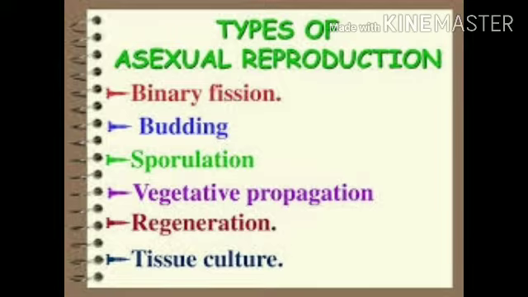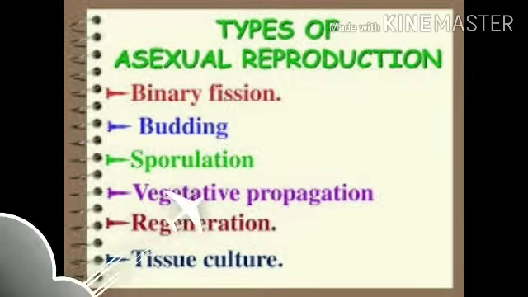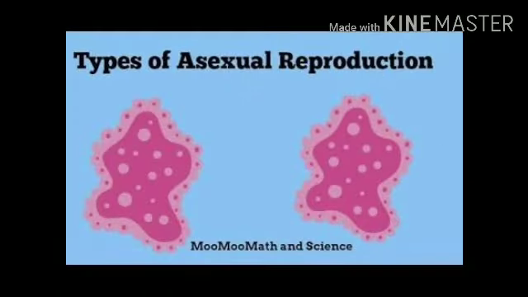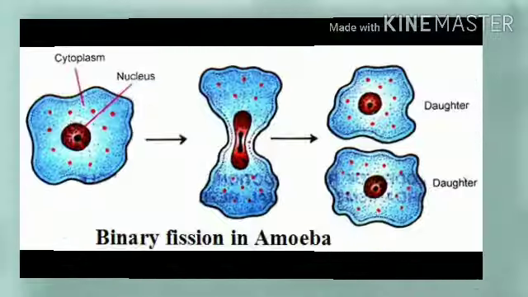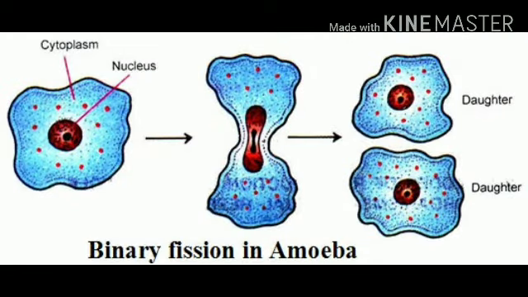So, first I will start with binary fission in amoeba. As you can see, this is the diagram of amoeba. Amoeba continuously changes its shape and size with the help of its small feet called pseudopodia. Here, amoeba divides reproductively by the binary fission method, and the nucleus divides first into two.